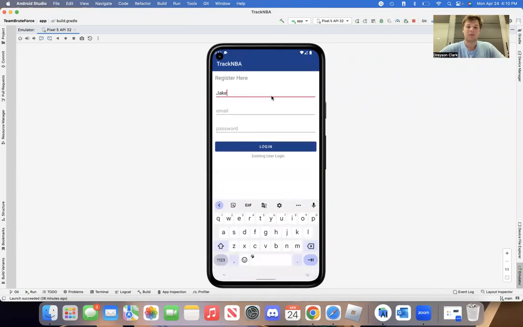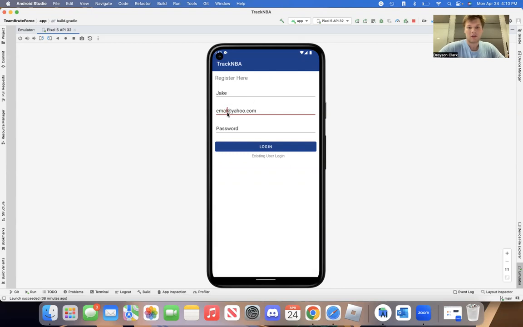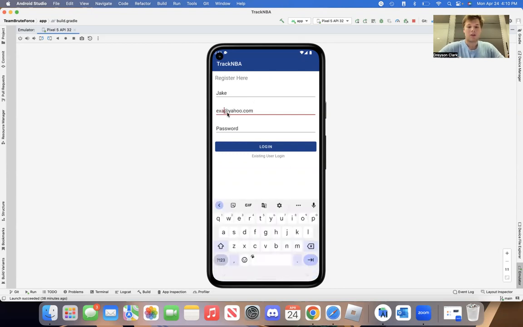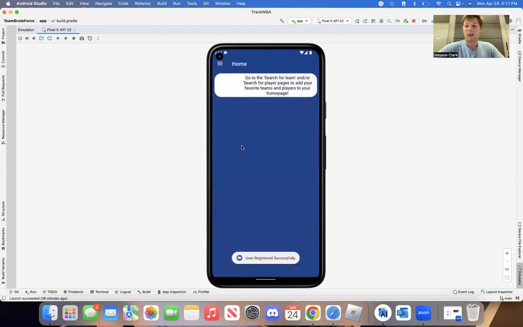And I'm just going to go ahead and enter some basic information, a username, an email, say email at yahoo.com. And we'll set our password as well. Oh, we have an error here. It looks like another user has used this email. So we'll set a different email that we got. And now we are logged in and we've successfully created an account.